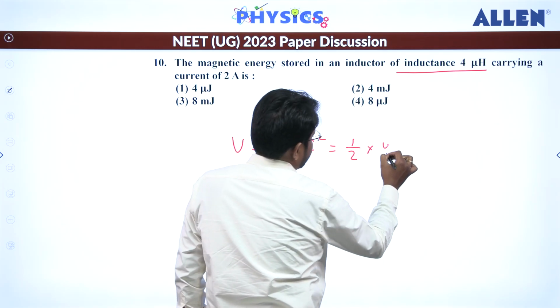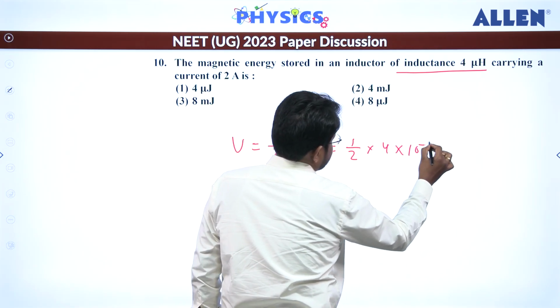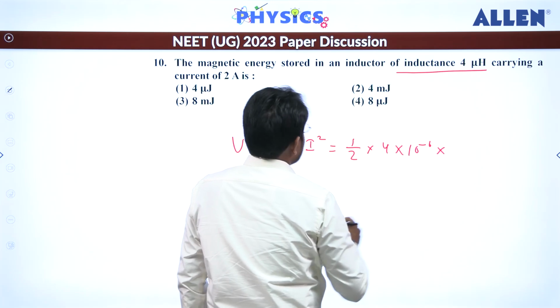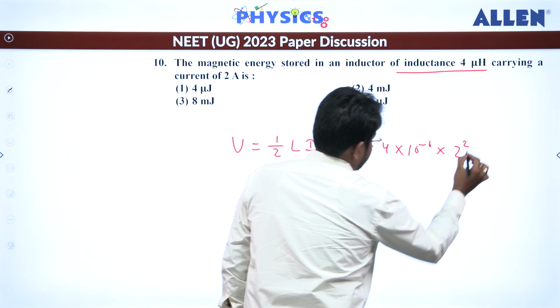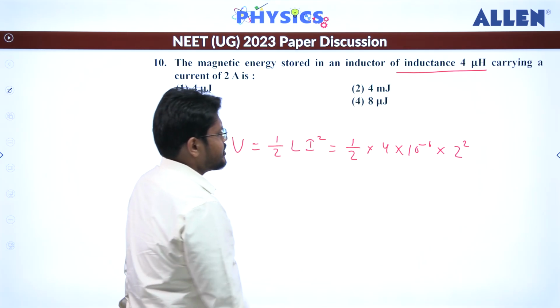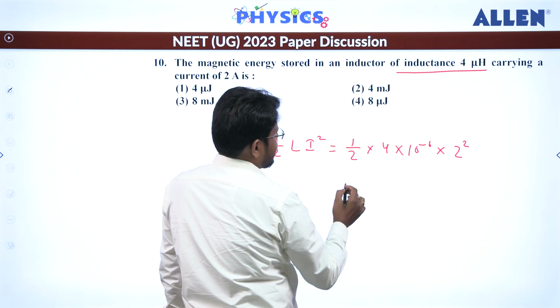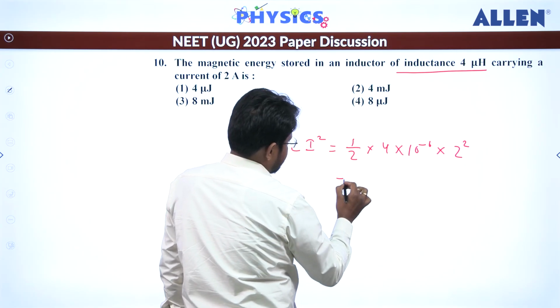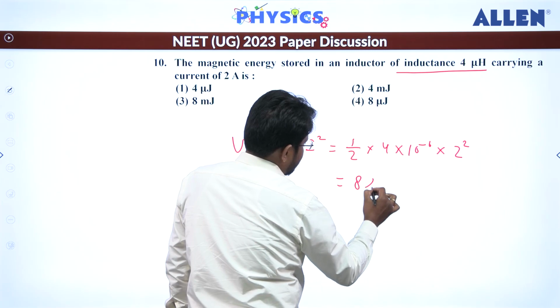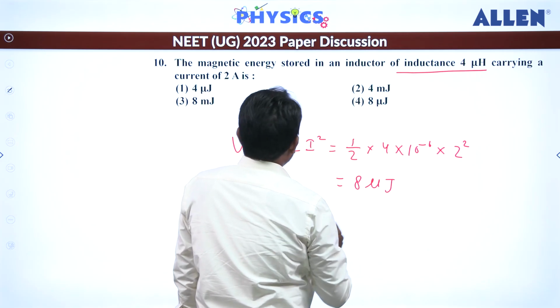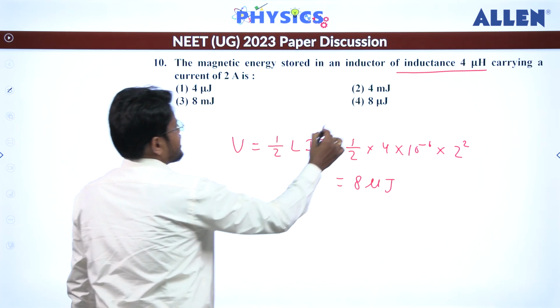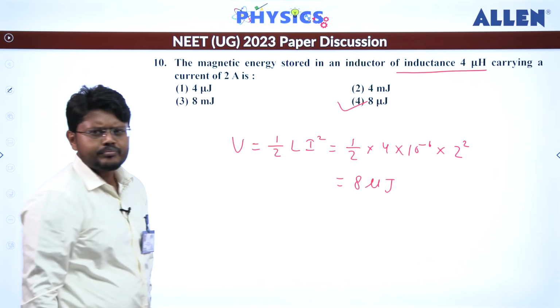L value is 4 into 10 to the power minus 6 into 2 square. So that means from here how much are we getting? This will be 8 into 10 to the power minus 6, that means 8 microjoules. So for this the correct answer is the fourth option.